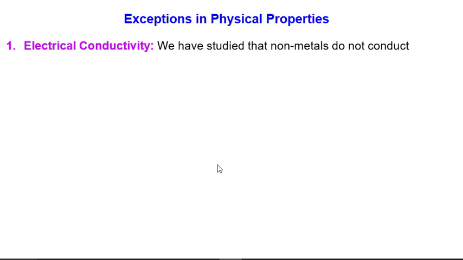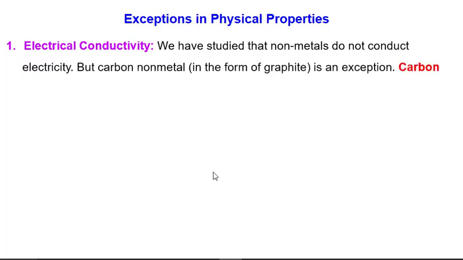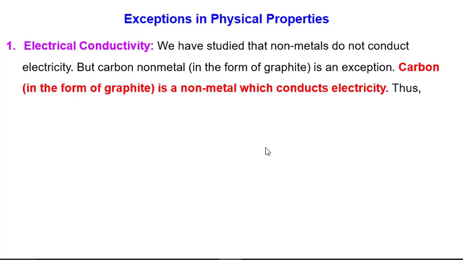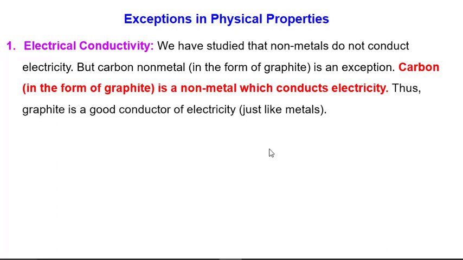First is electrical conductivity. We have studied that non-metals do not conduct electricity, but carbon, which is a non-metal, in the form of graphite is an exception. Carbon in the form of graphite is a non-metal which conducts electricity. Thus, graphite is a good conductor of electricity just like metal. So this is one exception to non-metals, which does not follow the general property of non-metals, which is non-conducting of electricity.